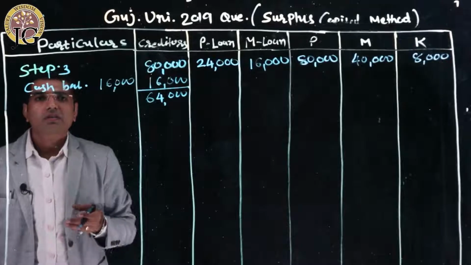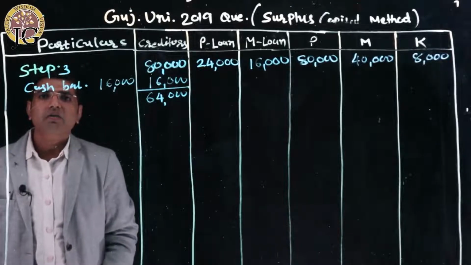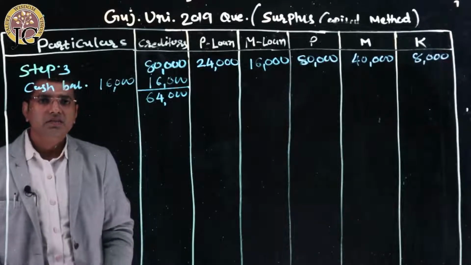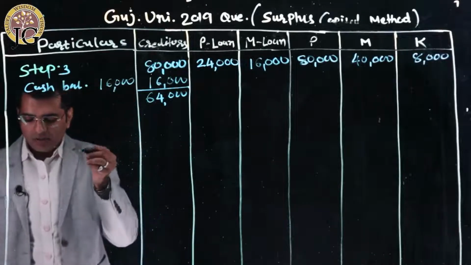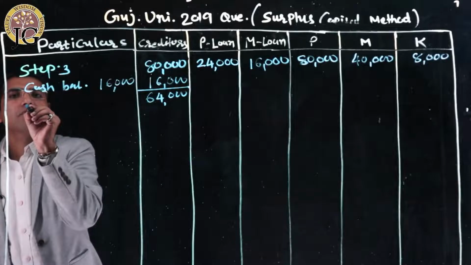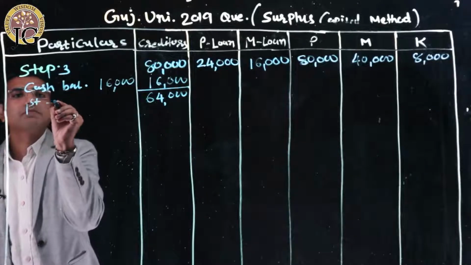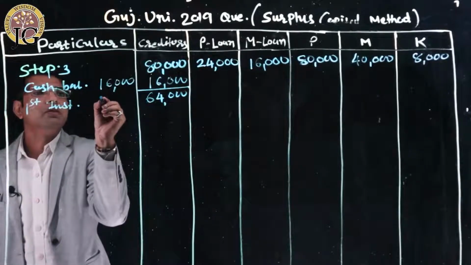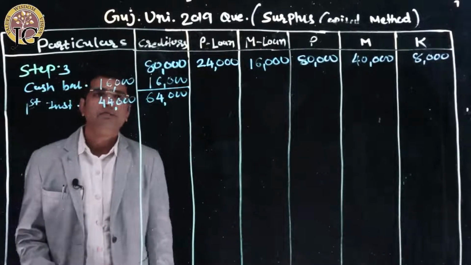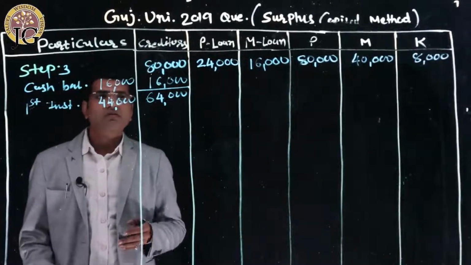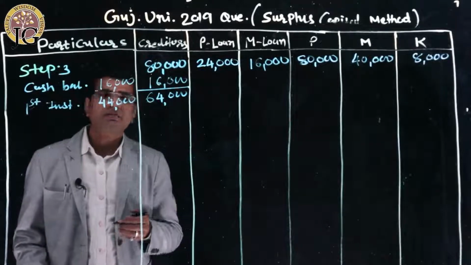Now we must wait for the realization of our assets. So let's take the first installment. In the sum, in the first installment we have received 44,000 rupees, right? And we have to pay this to the creditors at the first instance.